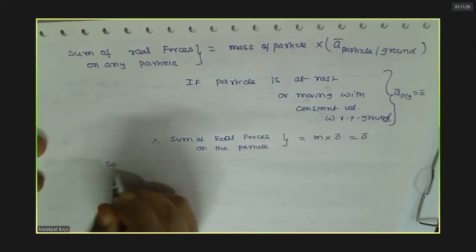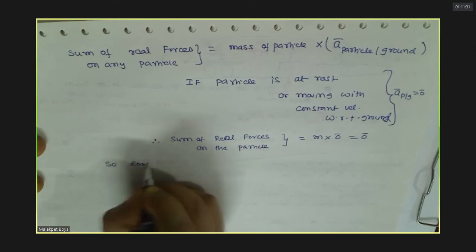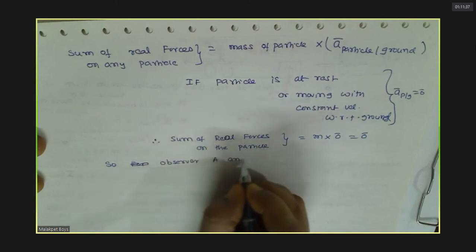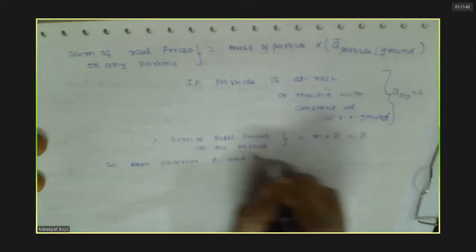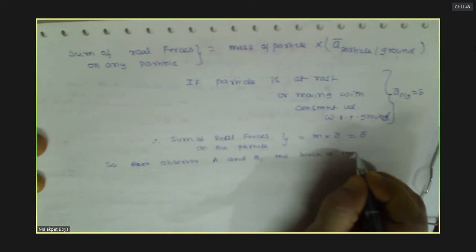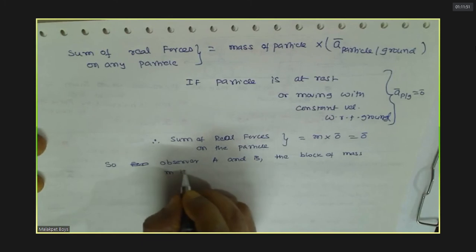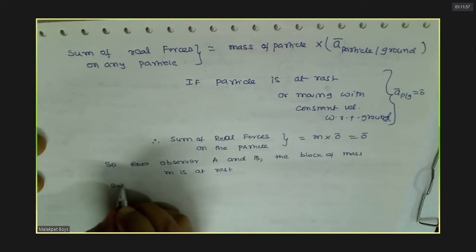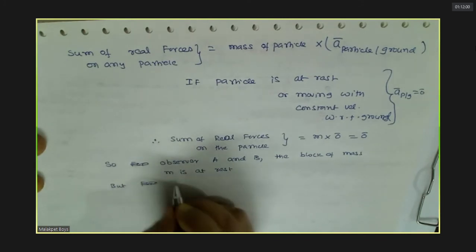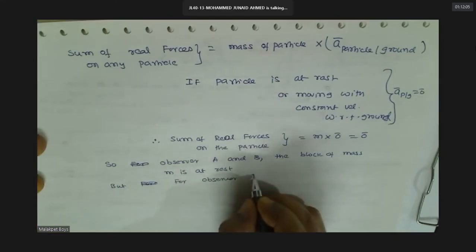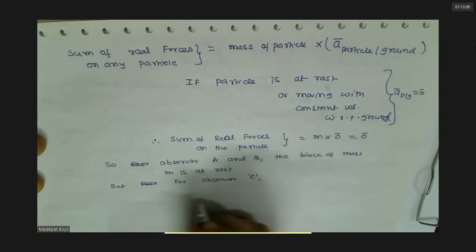So for observer A and B, who is that? B. But for observer C, the particle is accelerating with minus MA i-cap.